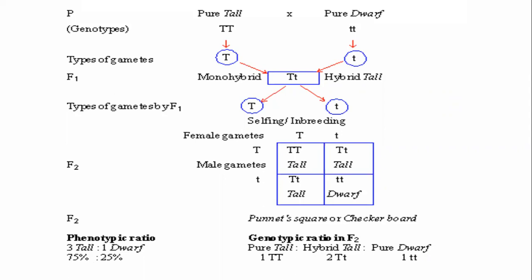The dominant gene always has the tendency to express. The recessive gene expresses only in the absence of dominant gene. Note down, recessive gene expresses itself only in the absence of dominant gene. Otherwise, in presence of dominant gene, the recessive gene will not get expressed. That is the first thing. Nowadays, what we call it, Mendel did not call it, is the law of dominance.